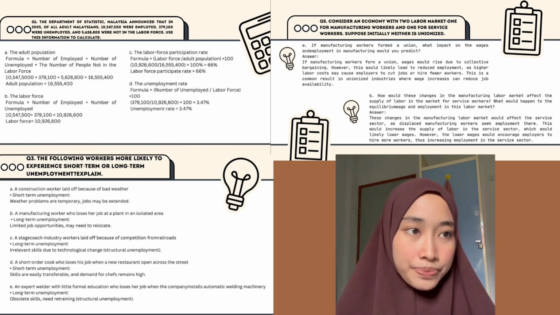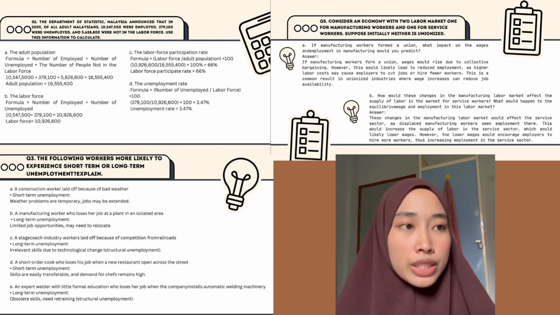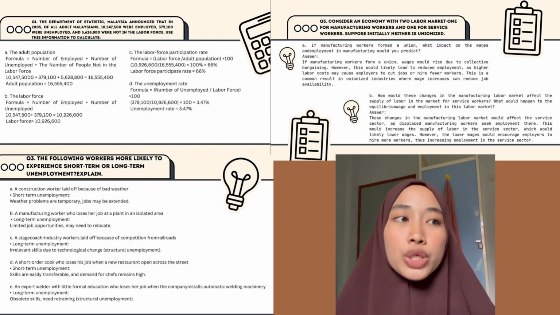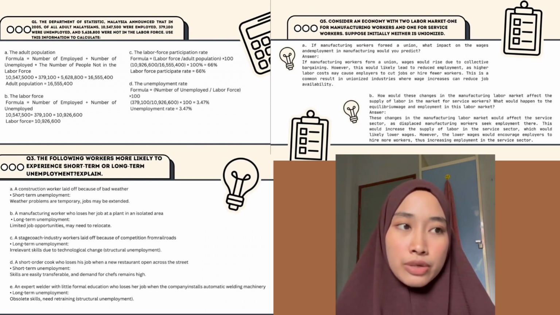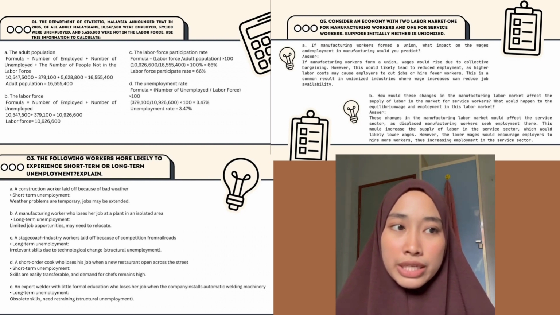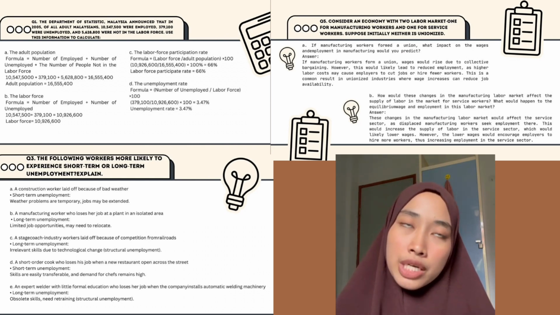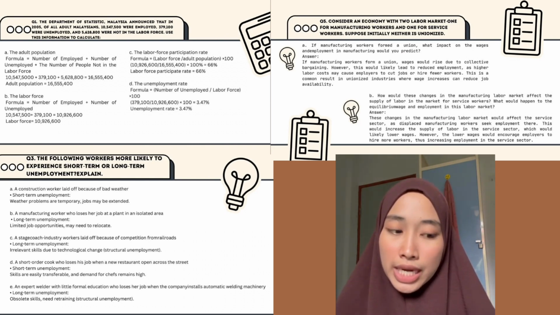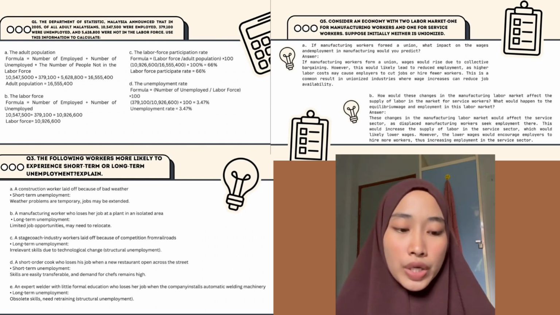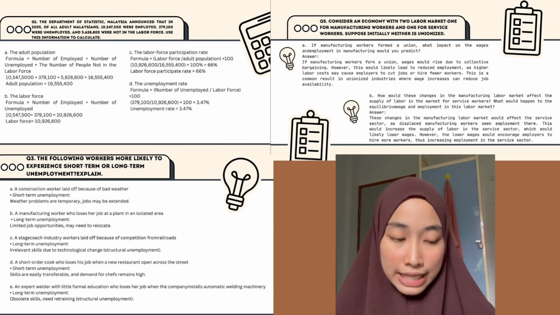So E, an expert welder with little formal education who lost her job when the company installed automatic welding machinery. So the situation is long-term unemployment, with obsolete skills and a need for retraining, such as structural unemployment, where automation has replaced a worker's specific skill set.